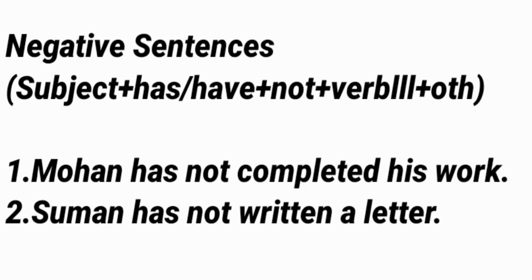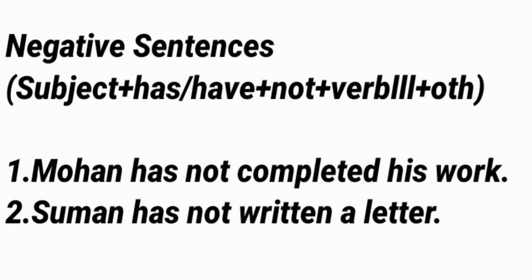Here we will discuss the second point, that is negative sentences. Here is a formula. We will use this formula: subject plus has/have plus not plus verb third form plus other. So here is our example. Mohan has not completed his work. So here we have to use not after has or have.